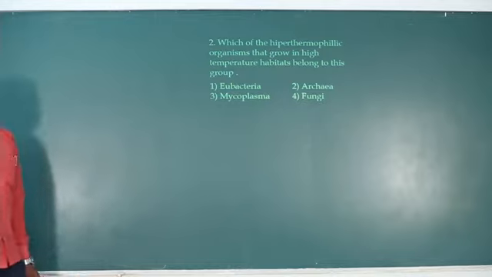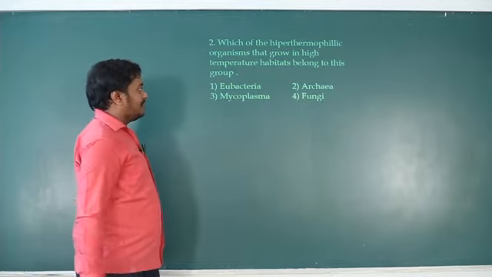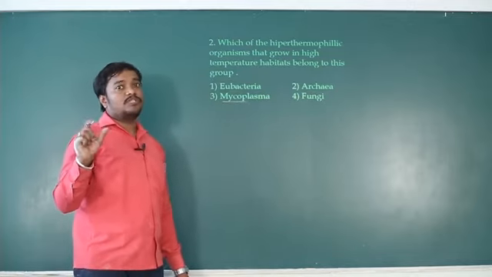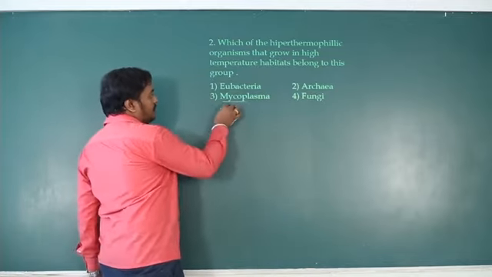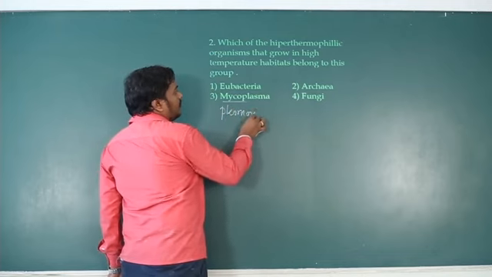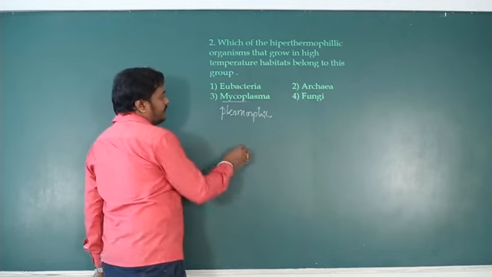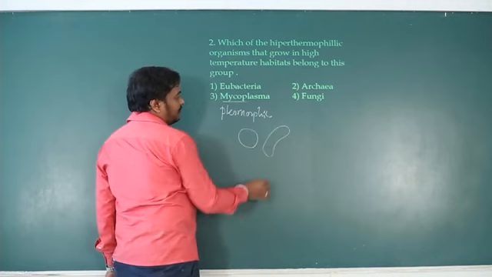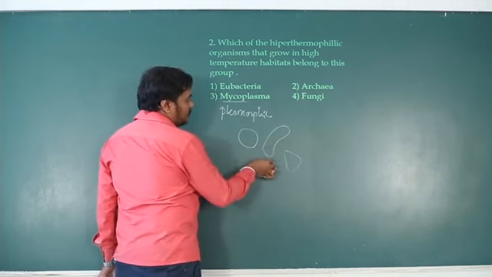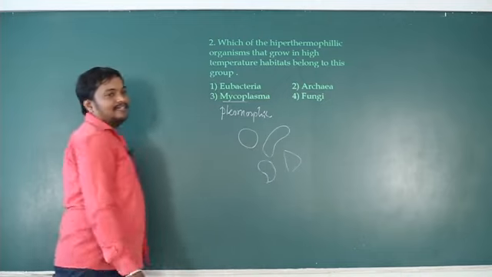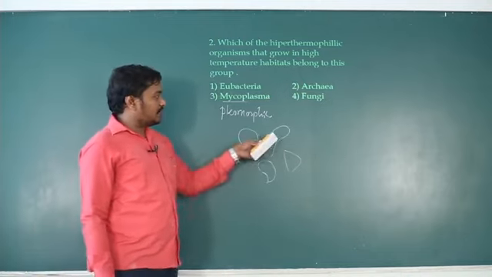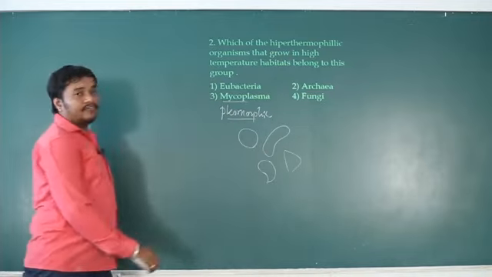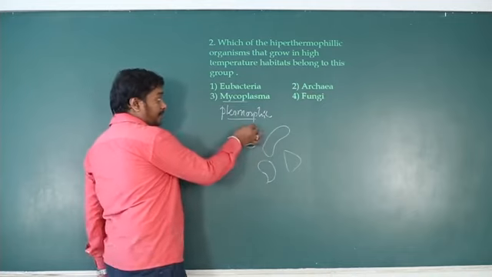Then mycoplasma, they are the smallest. I missed this in the synopsis. Mycoplasma are the smallest known organisms without a cell wall, and they are pleomorphic. Pleomorphic organisms can change their shape. Sometimes they are like this, then they become like this, or like this. Whatever shape they want, they can take. That is called pleomorphic. The pleomorphic nature of mycoplasma is due to the absence of a cell wall.